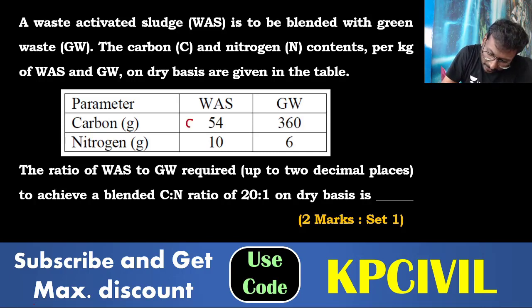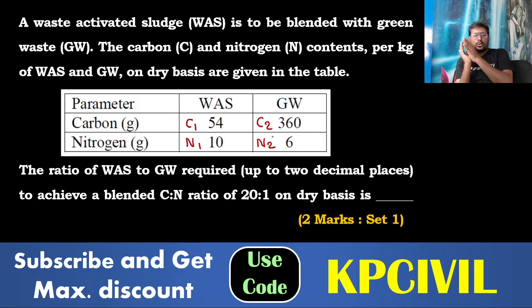So this is C1 N1, this is C2 N2. Waste 1 carbon 54, waste 2 carbon 360. Waste 1 nitrogen 10, waste 2 nitrogen 6.